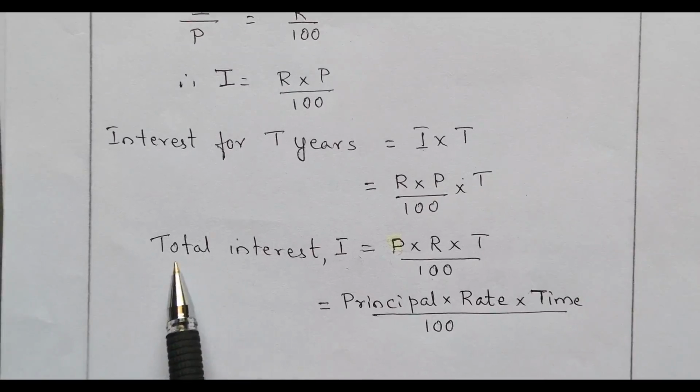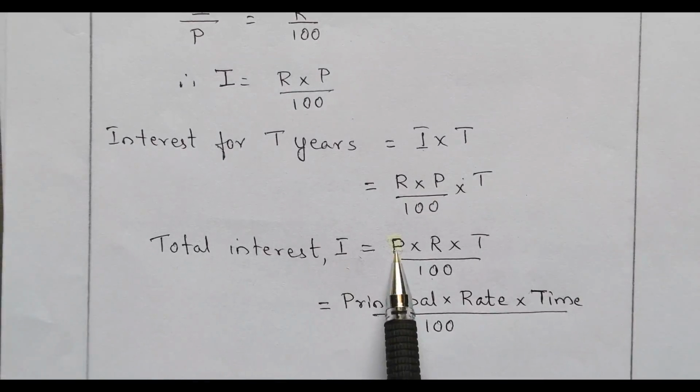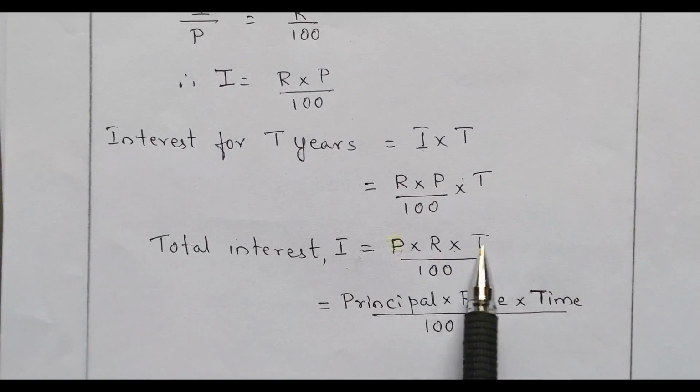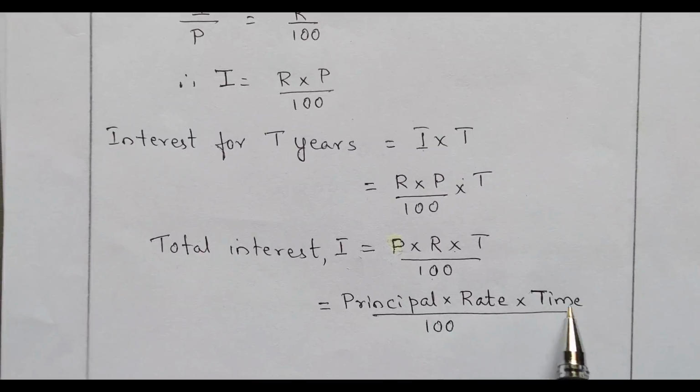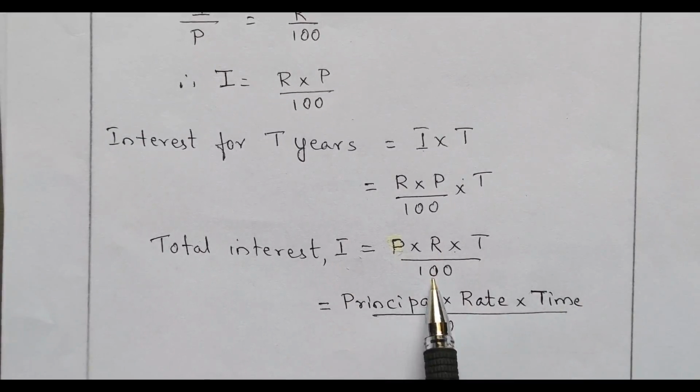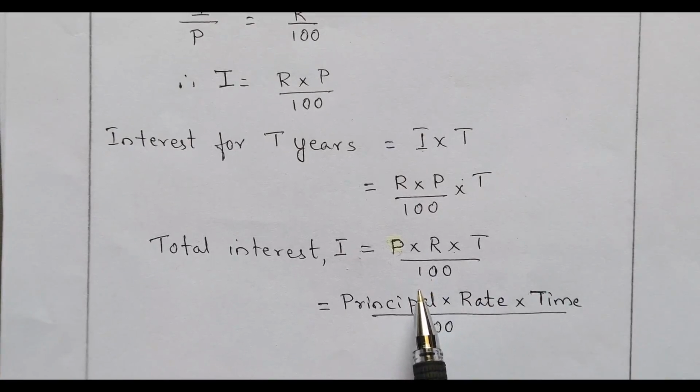So we have the total interest I is equal to P multiplied by R multiplied by T upon 100. That is principal multiplied by rate of interest multiplied by time, the whole divided by 100. So remember this formula, I is equal to PRT upon 100. Now we'll be using this formula to solve the sums on simple interest.